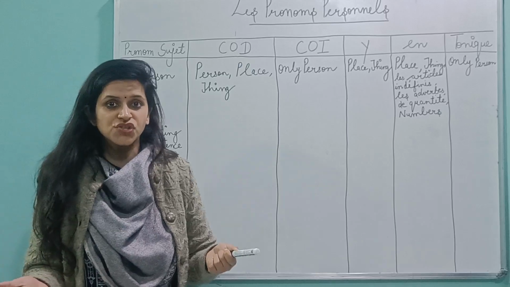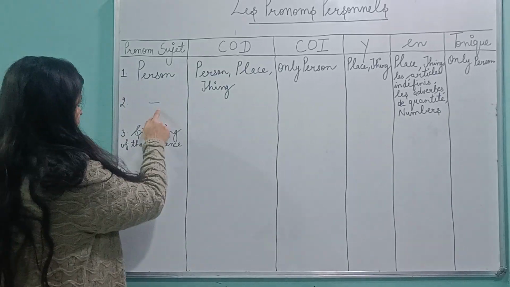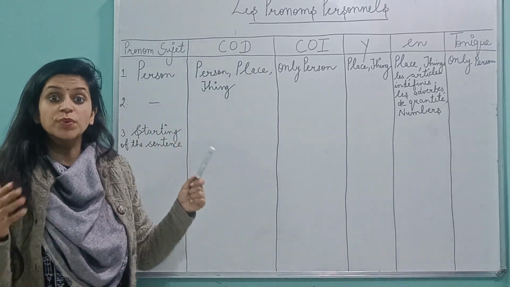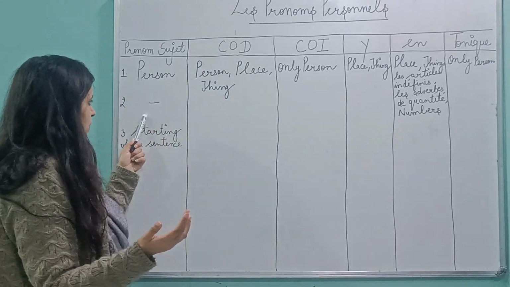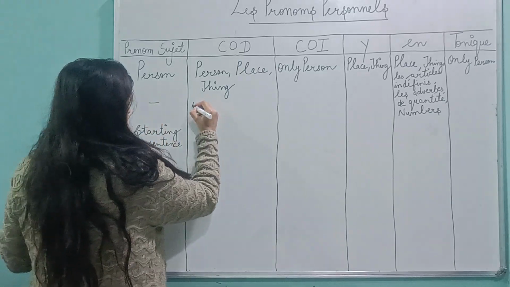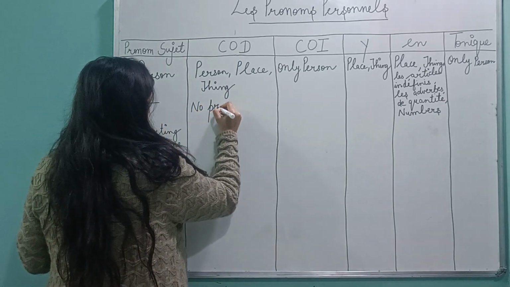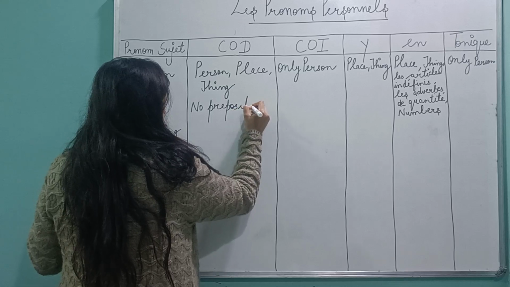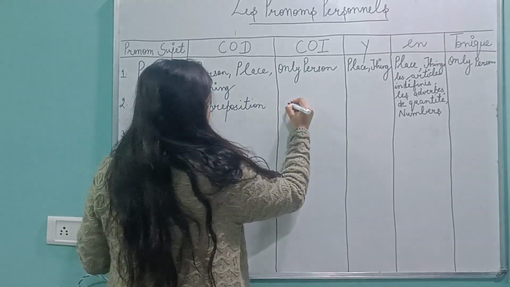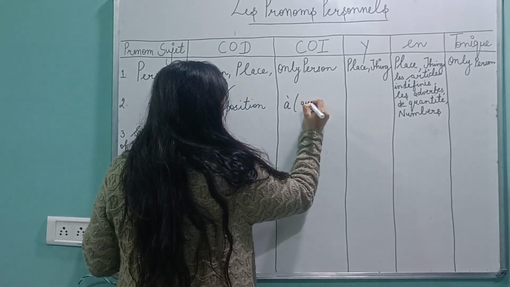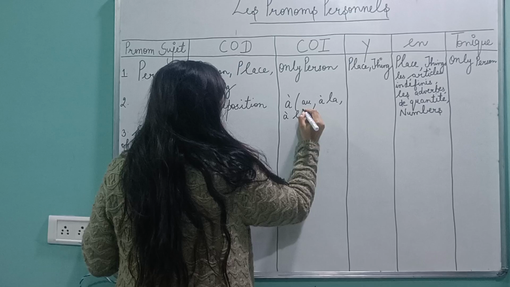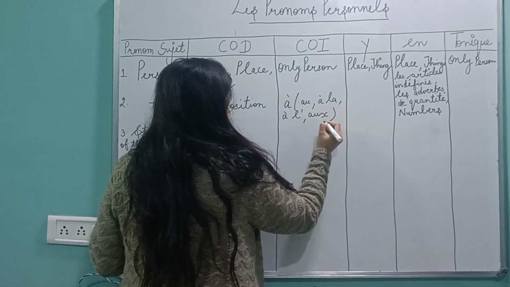So how are we going to differentiate? Let's see that. Second, I'm going to talk about which one is used with which preposition. In the first one, there's no preposition because it's in the starting of the sentence. COD, again, there is no preposition. So you can fill in the table, no preposition. COI is used with only à, or it can be any form of à: au, à la, à l', aux. It's only used with this.